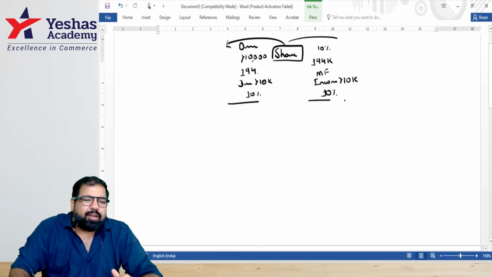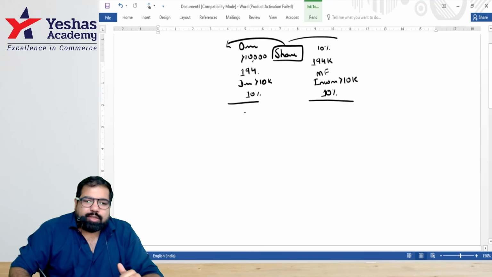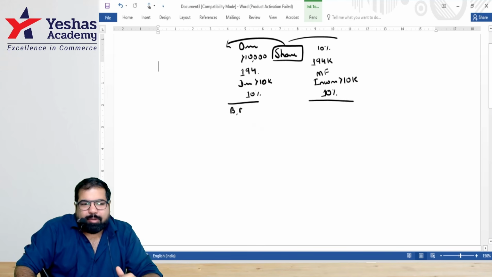Next. I'm very interested in earning interest from securities. So can I buy bonds? Yes. Can I buy debentures? Can I buy government securities? Yes. And these will pay me interest. The section is section 193. And if the interest is more than 10,000, TDS will be at the rate of 10%.